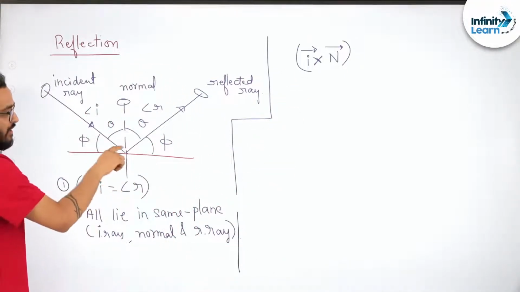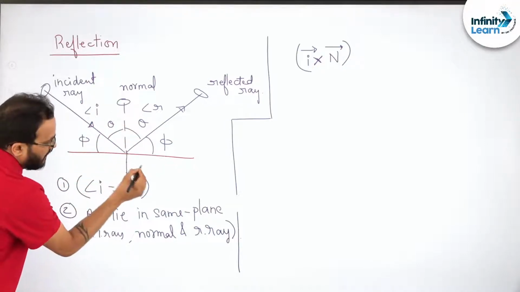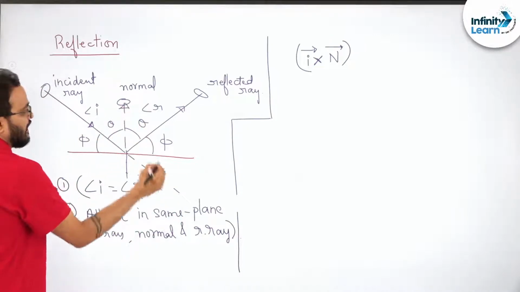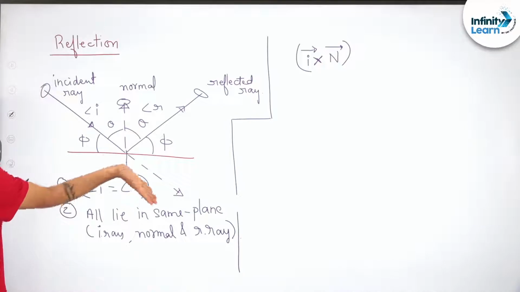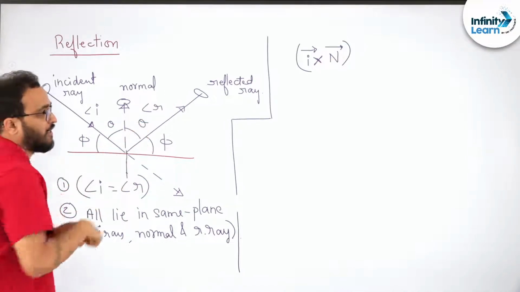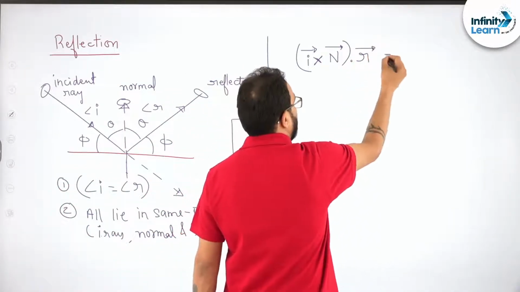So if this is vector I and this is the direction of vector n, then I cross n is coming in this plane which is perpendicular to vector r. So I can say if this is done dot with vector r, it will be 0.